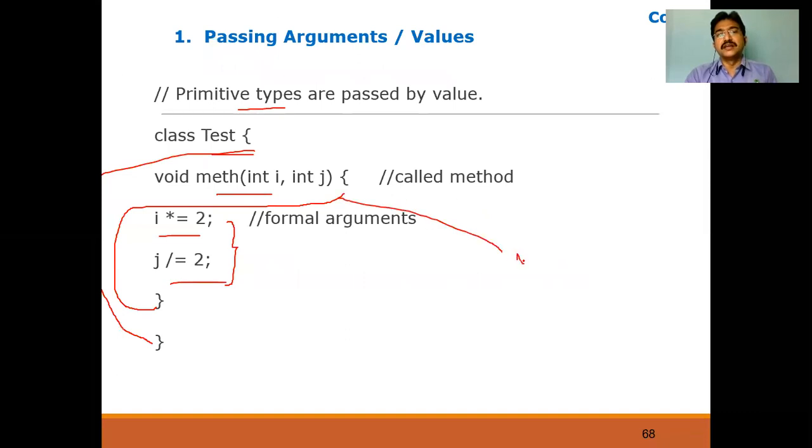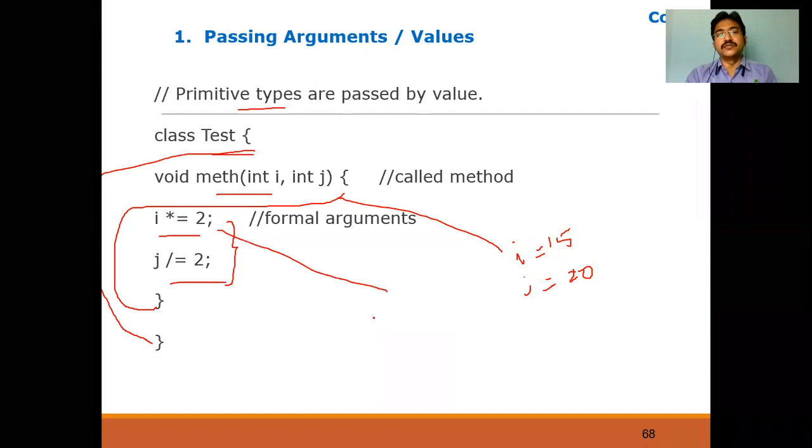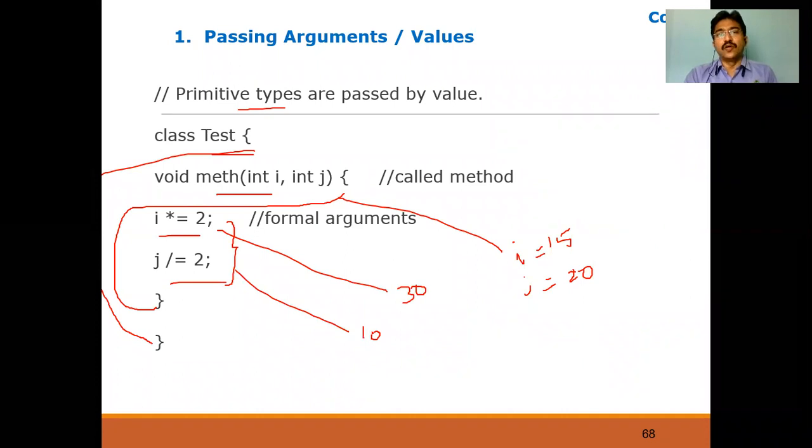Now what is I? I value is 15 here. And what is J? J value is 20, because we are passing a comma b. A value is I, B value is J. Now I value 15, J value 20. When you perform I equal to I into 2, it is 30. Now when you perform J equal to J by 2, that is 20 by 2, it is 10. Okay, so I value is 30 and J value is 10 over here. Agree? Now these two values, I value 30, J value 10, will be there.